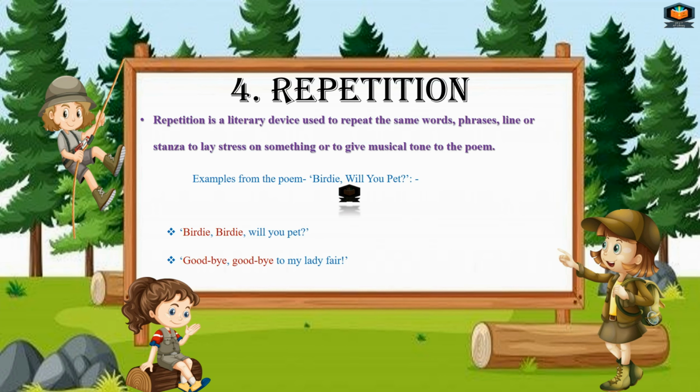The difference between alliteration and repetition is, alliteration is the occurrence of same sound at the beginning of the words, but when the same words, phrases, line or stanza is repeated, that is repetition. In alliteration only the same sound is repeated, but in repetition all these things can be repeated: words, phrases, line or stanza.